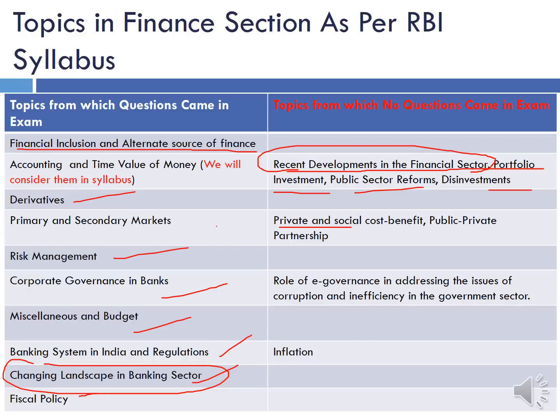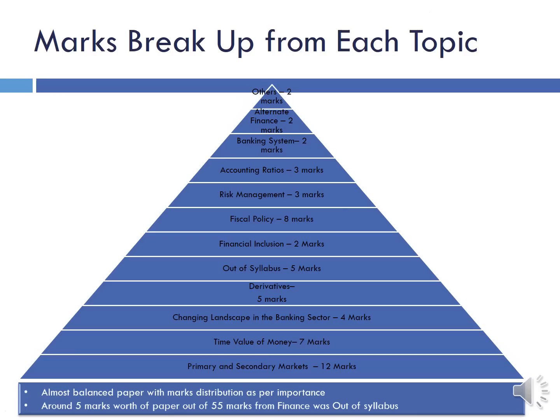Private and social cost benefit is another topic from which no question came. Public-private partnership, no question came from this topic also. Role of e-governance and corruption, also from these two topics no question came. And surprisingly, we were expecting some questions on inflation, but no question came from inflation this year in the finance part. So now we will analyze the marks breakup for each topic in the FM part.